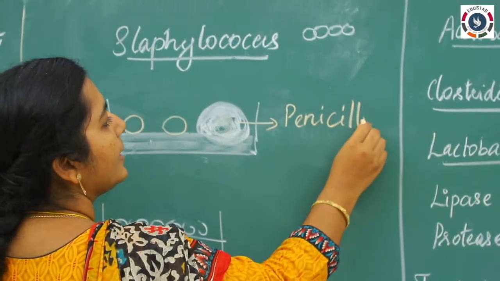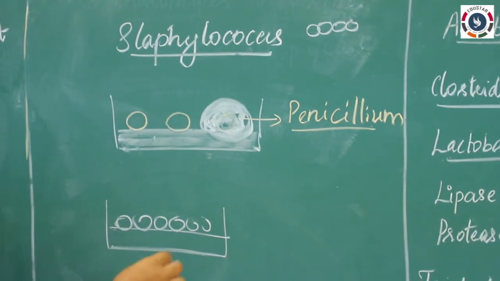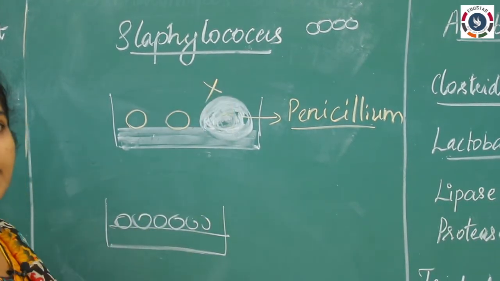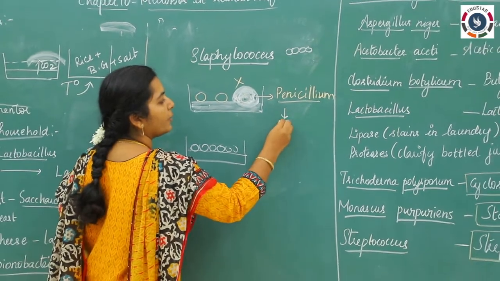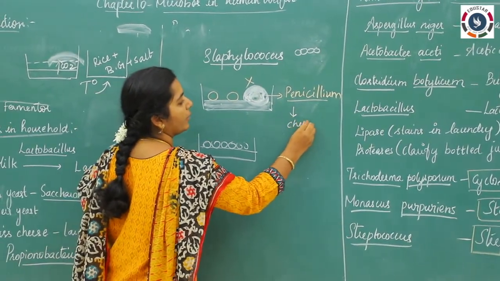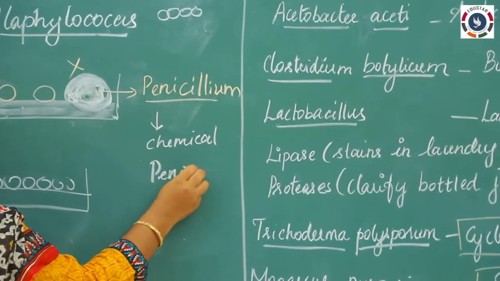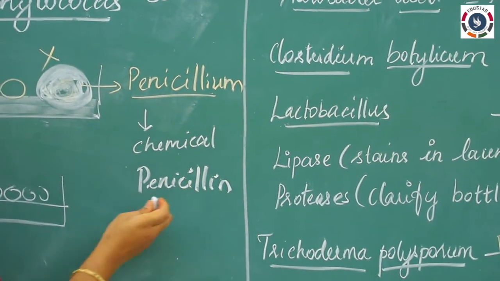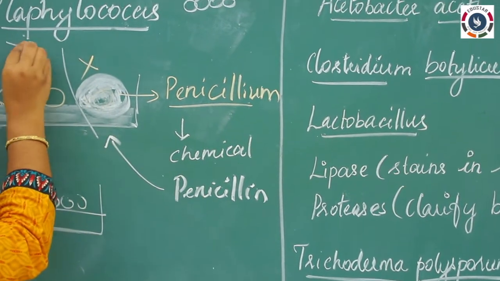Later he named it penicillium, okay. So what happened here is there is no growth of Staphylococcus aureus. This penicillium is producing some chemical substance, okay. That chemical substance we have named penicillin. So this chemical substance will inhibit the growth of Staphylococcus aureus, okay.